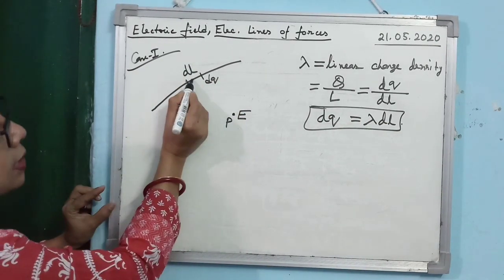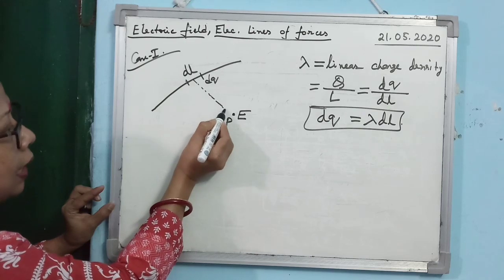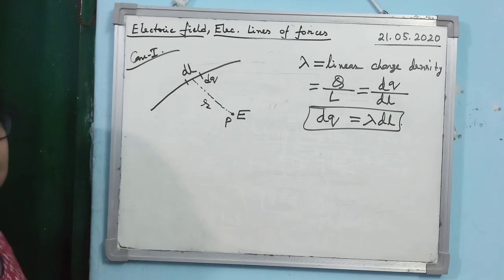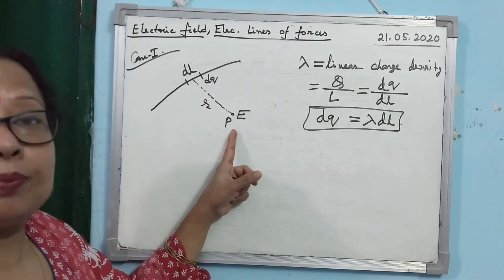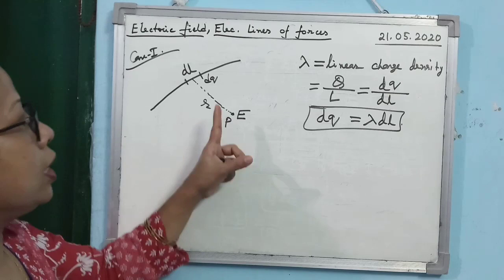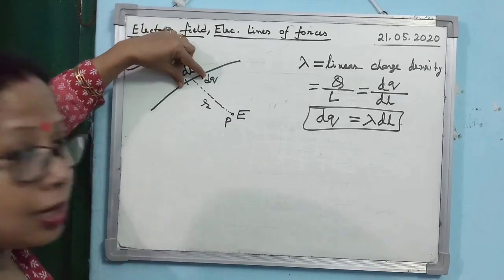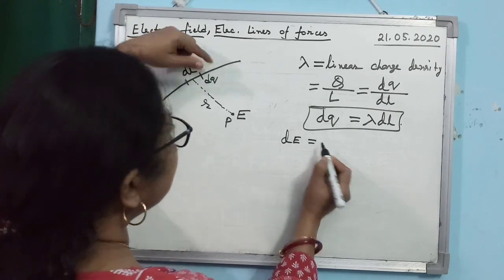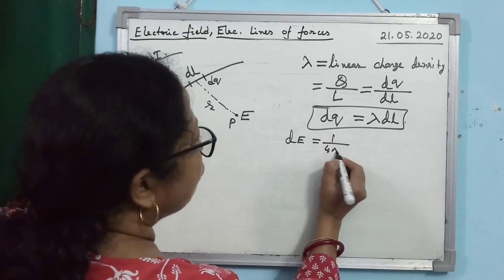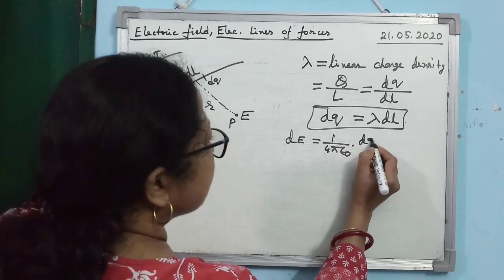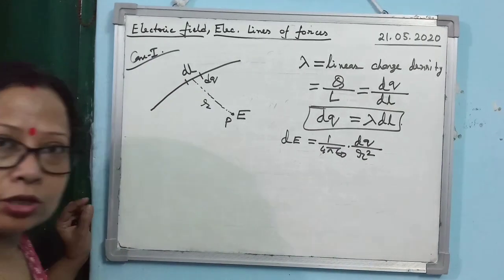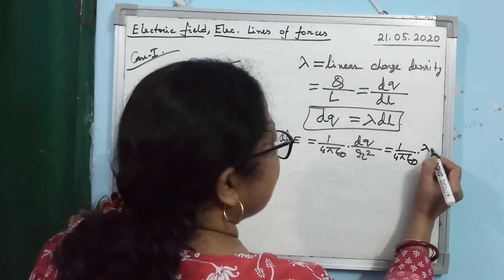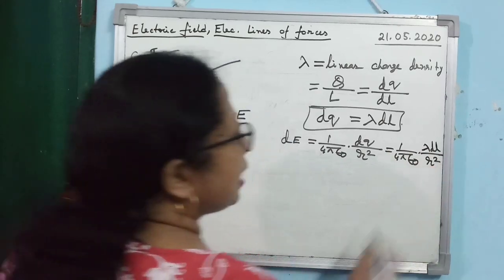Clear? Now let us consider that this charge element chosen, the length element chosen, is at a distance r from the point of observation where you have to find out the electric field intensity. So you see, for this small charge dq, what will be the electric field dE here? It will be 1 by 4 pi epsilon naught dq by r square. Yes or not? Now, what is dq? dE is 1 by 4 pi epsilon naught lambda dl divided by r square.